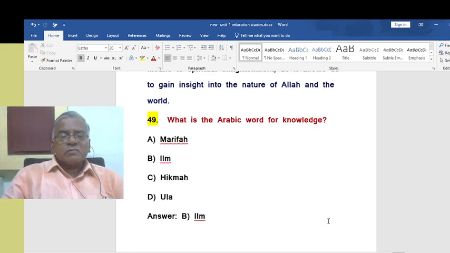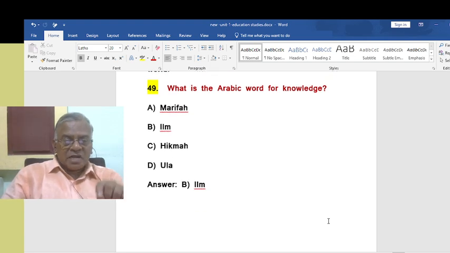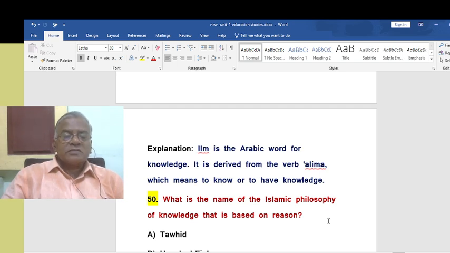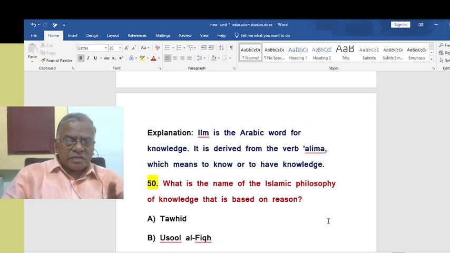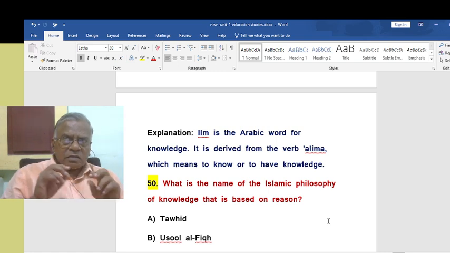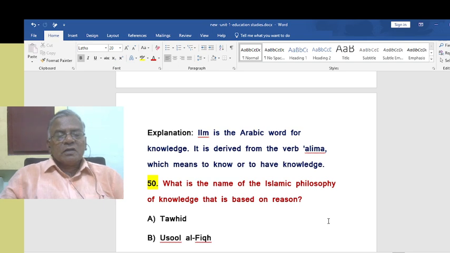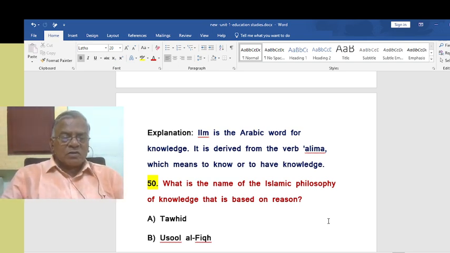What is the Arabic word for knowledge? Marifa, ilm, hikmah, ula? That is ilm. Ilm is the Arabic word for knowledge. It is derived from the verb alima, which means to know or to have knowledge. So ilm is the Arabic word for knowledge, you must understand that.